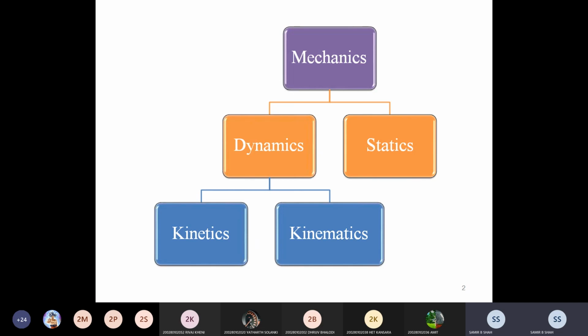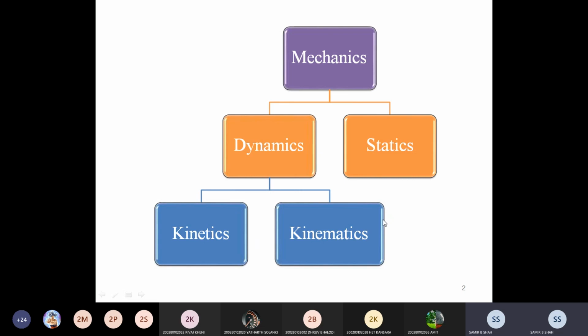Now you can see here that dynamics is divided into two portions: kinetics and kinematics. If you see our topic or our subject name, then it is relevant to kinematics. Kinematics deals with the study of relative motion of various parts of a mechanism without considering the force that produces this motion. You remember what kinematics is?